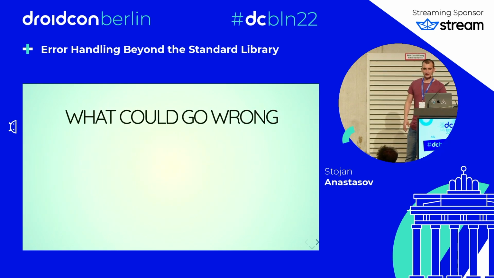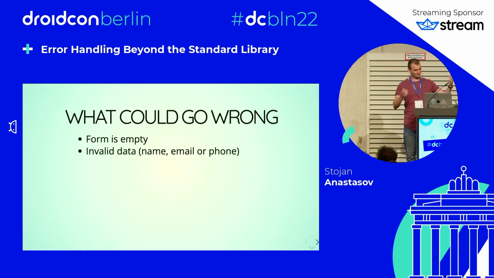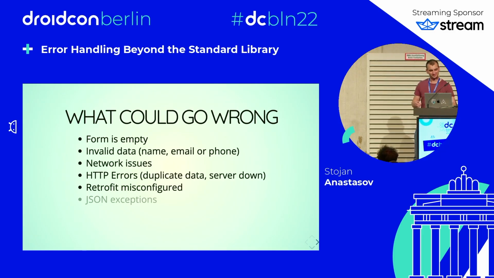And I found my slide that I lost. So I've already explained the things that can go wrong. Oh, I forgot the JSON one. This is a fun one, if suddenly we decide to switch our API to XML.